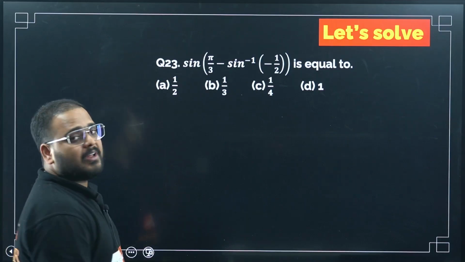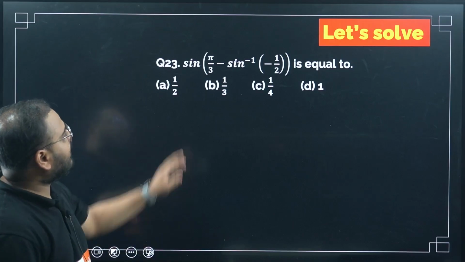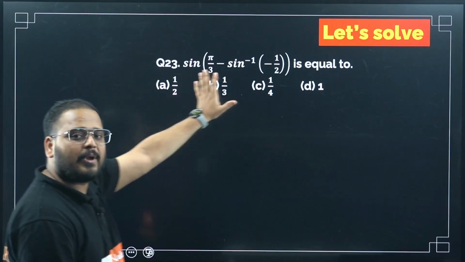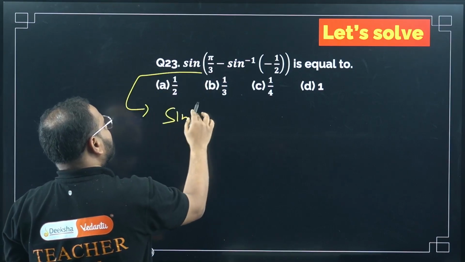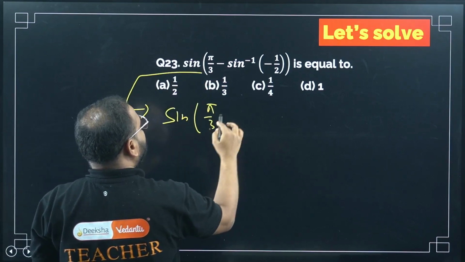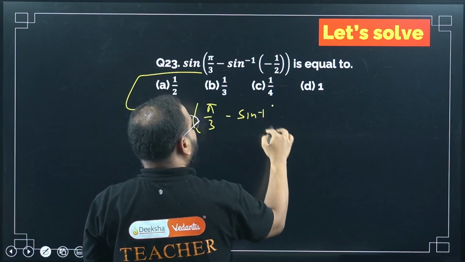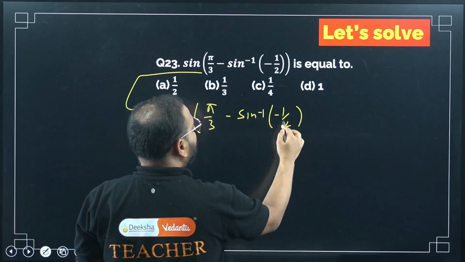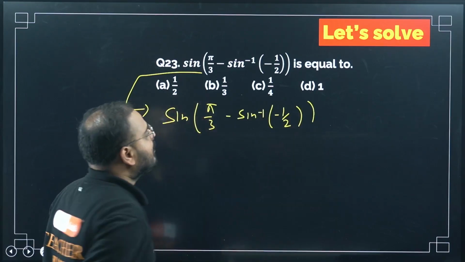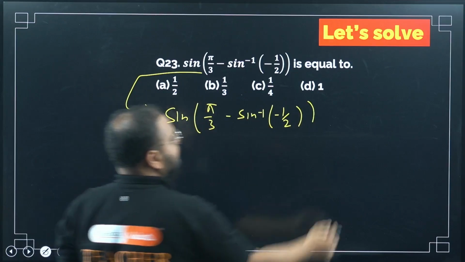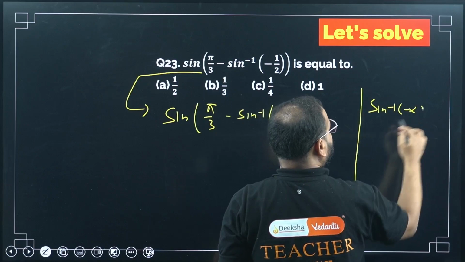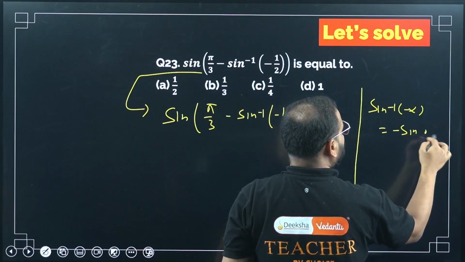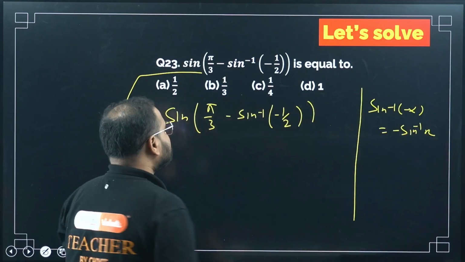23rd problem. It looks complicated but it is a very simple problem. Sine of pi by 3 minus sine inverse of minus 1 by 2. Know this formula, please: sine inverse of minus x is minus sine inverse of x. Yes, I can apply this here.